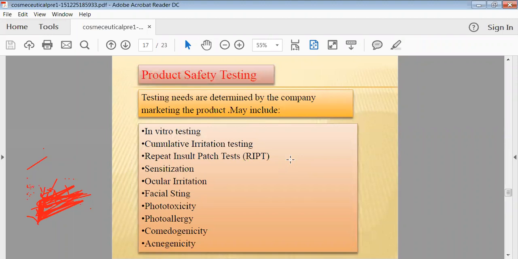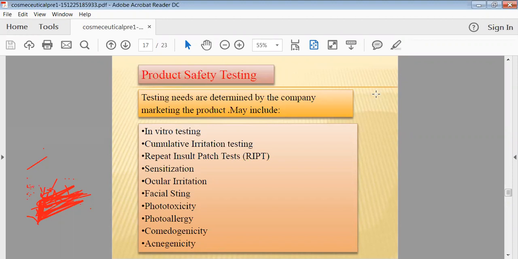Then your product checking, or we can say product evaluation. Generally, all the cosmeceuticals, depending on their form, whether they are semi-solid, powder form, or liquid state, can be tested accordingly. Generally we can carry out the in vitro testing of that product. In vitro testing means by utilizing animals, we can check the activity of that product with the help of rat or rabbit. Then we can check the cumulative irritation testing.